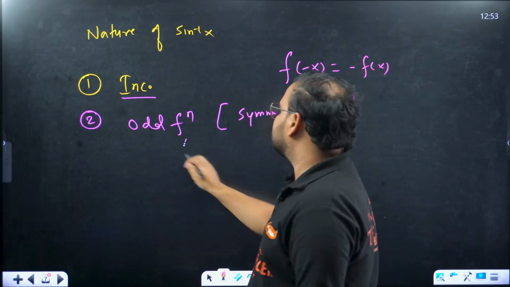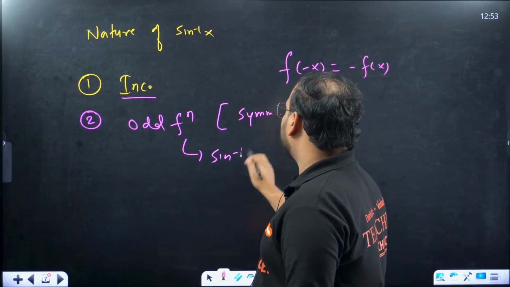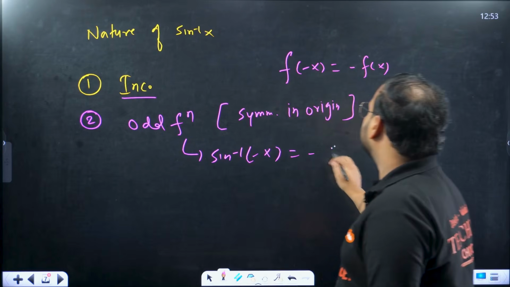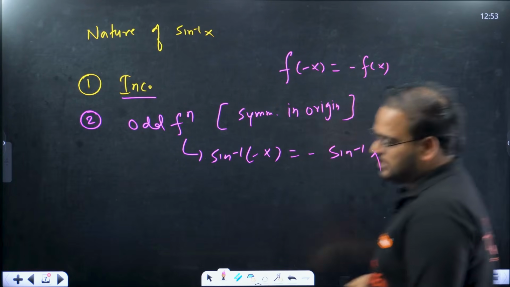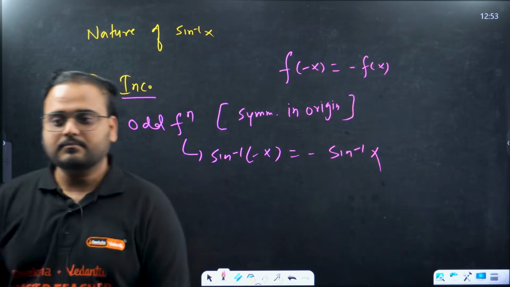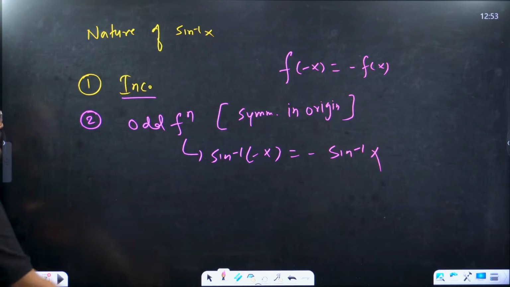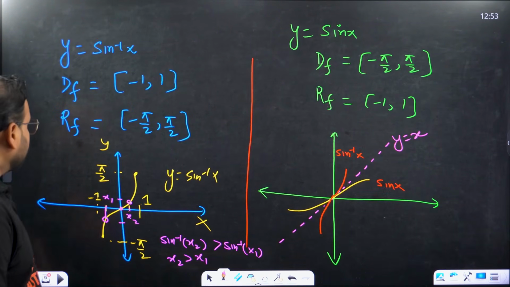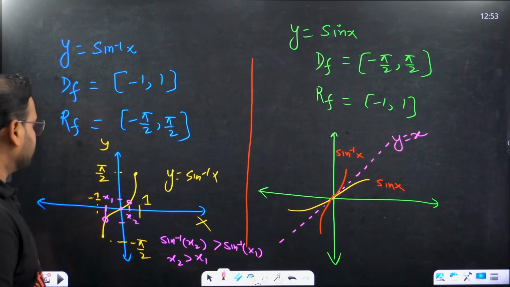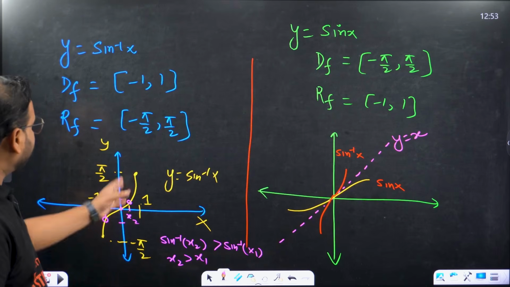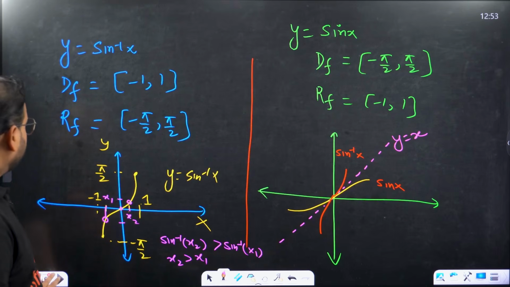So what happens in the sine inverse case? Sine inverse of minus x is equal to minus sine inverse of x. And yes, this is important. So it is increasing, and it is an odd function. And what is the period over here? From minus pi by 2 to pi by 2, the period is pi.